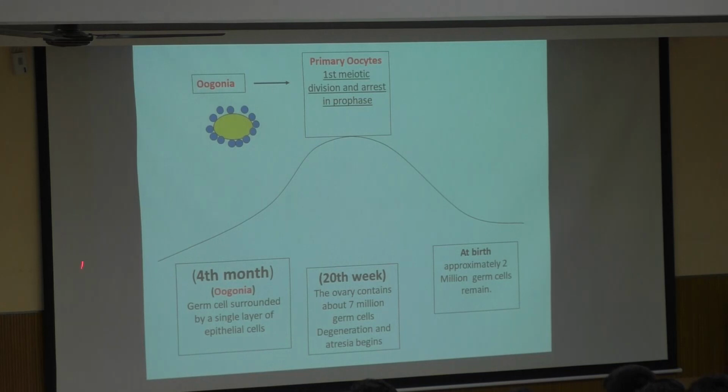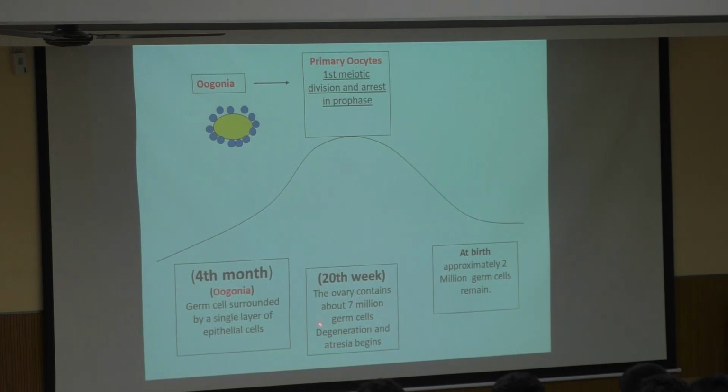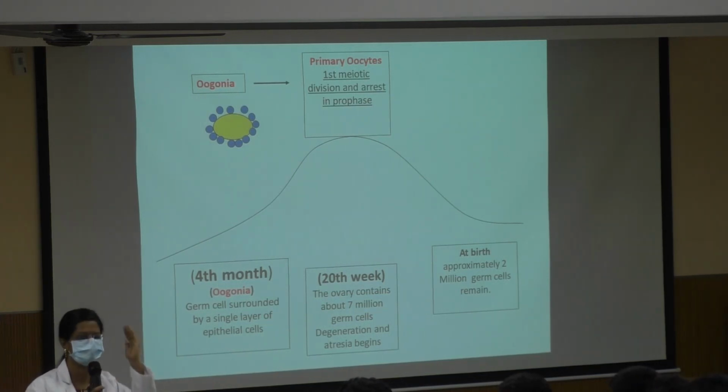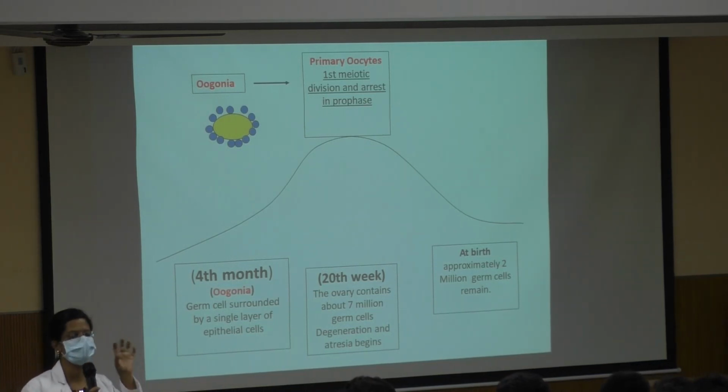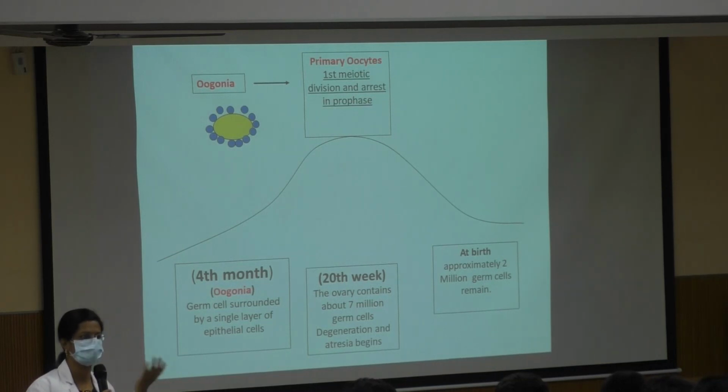But another thing that happens is, just look at it, around the 4th month, that is the 16th week, you will have even more than 10 million oogonia. At the 28th week of gestation, 7 million, and at birth it is only 2 million germ cells. So as the maturation keeps on occurring, the number of oogonia will keep on reducing, and whatever oogonia are present, they are arrested in the prophase. Okay, so this is the stage of oogonia development in the female gonadal system.